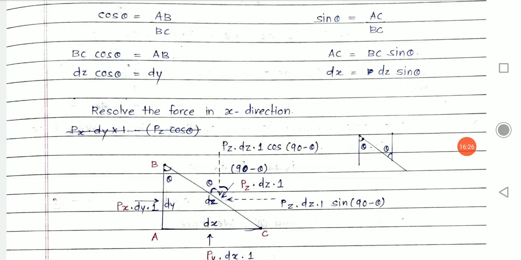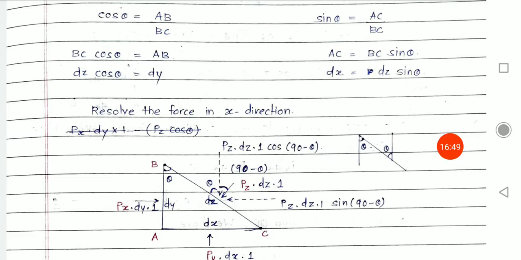Now I am taking a little help of mechanics. I want to resolve the forces, the inclined force into perpendicular and horizontal forces. How will we do that? See here. I am resolving the forces in x and y direction.